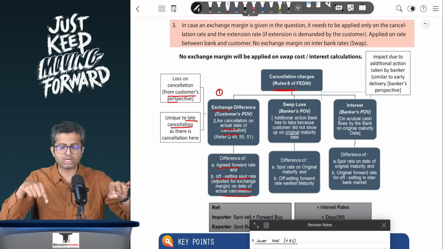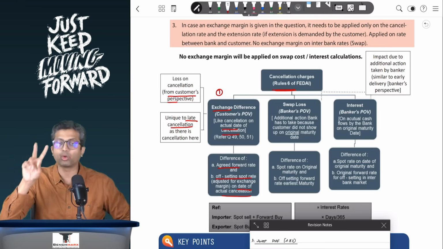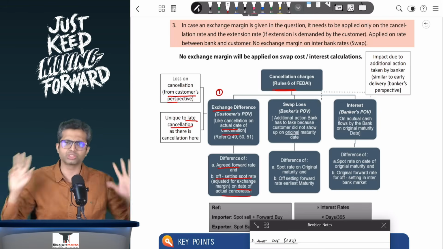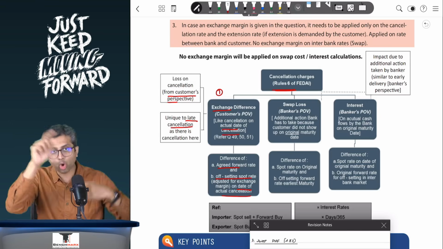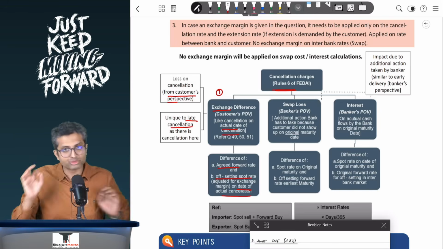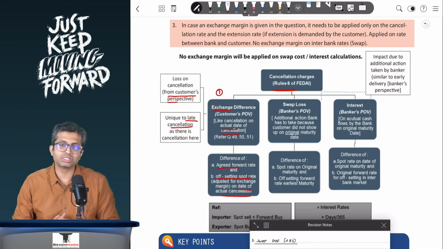You will make the chart. Then point number 1 will be the cash flow under the cover deal. Point number 2 will be, let's say, the spot transaction, let's say spot sell, and third will be exactly opposite, that is a forward buy. In this case, all of these transactions will be kind of determined on 10th of June rates only, and there will be no exchange margin adjustment. This is what you need to remember.